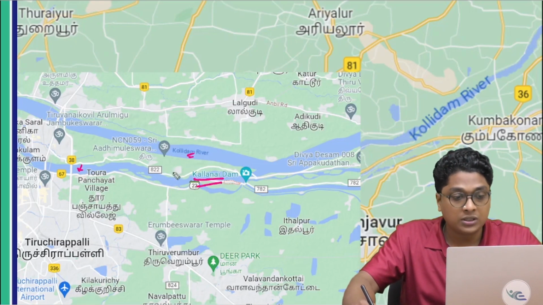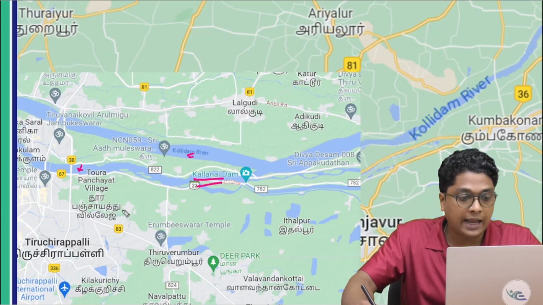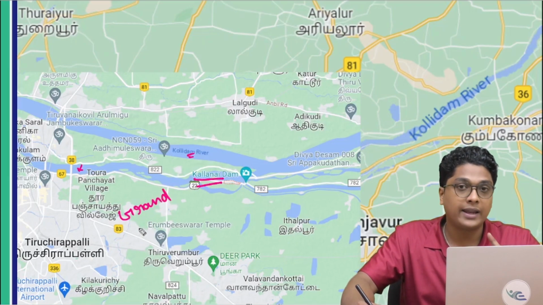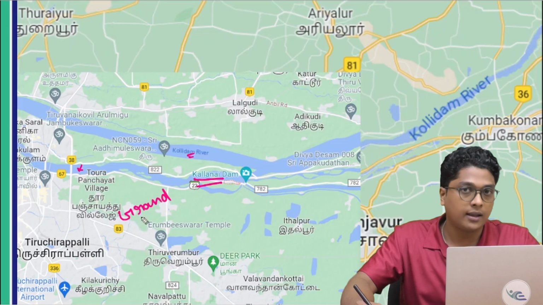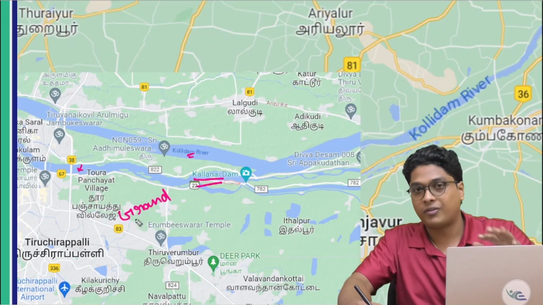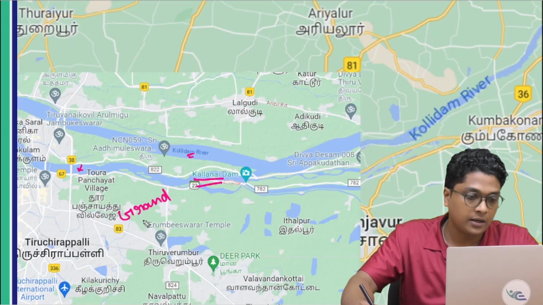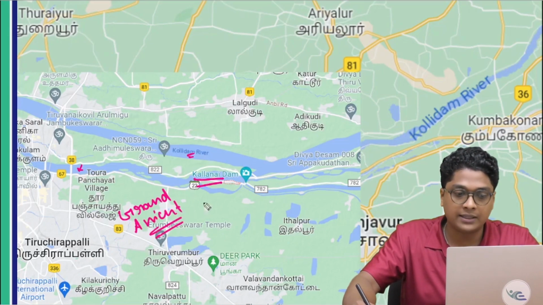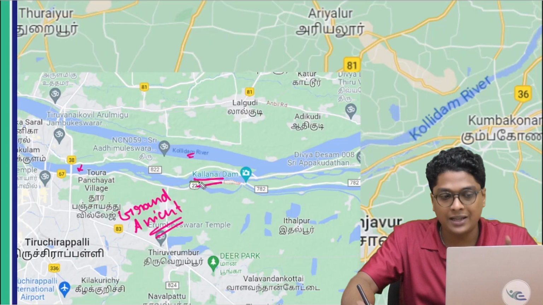Another name for this nearby region is Grand Anicut. Okay, this was created by the Chola king in the 1st century AD, right? Grand Anicut. So here also we have that dam, the same place. Now the dam is called Kallanai Dam.